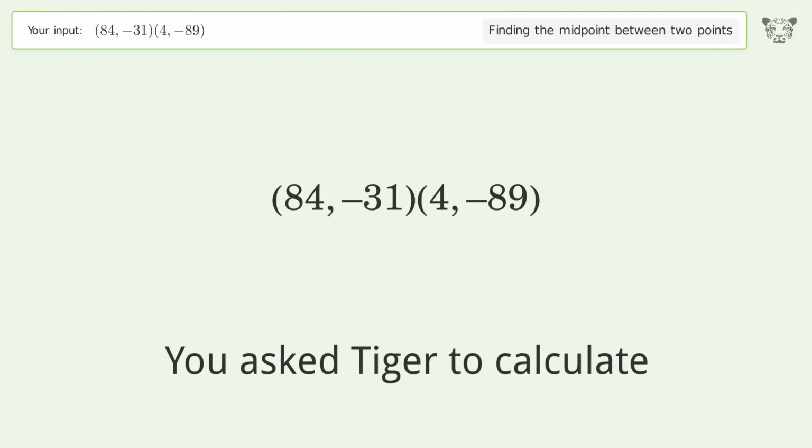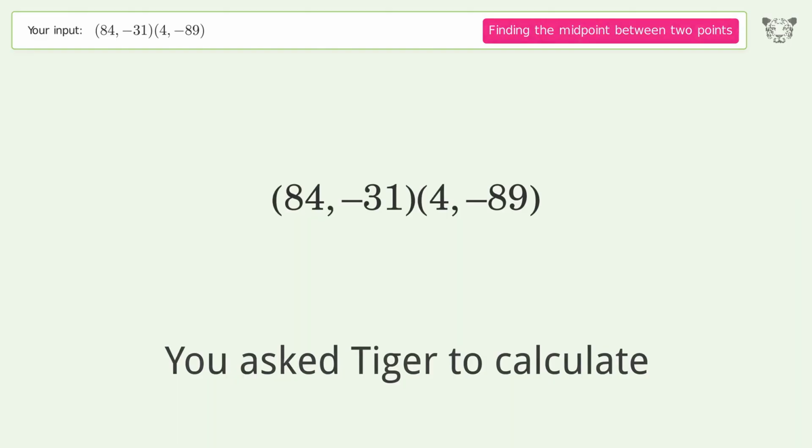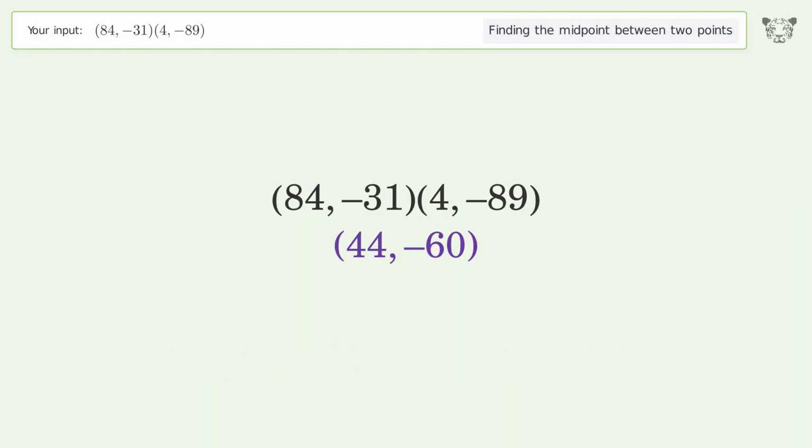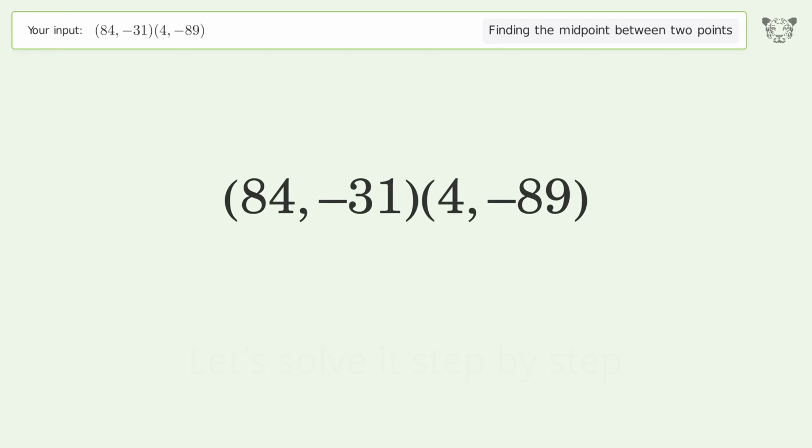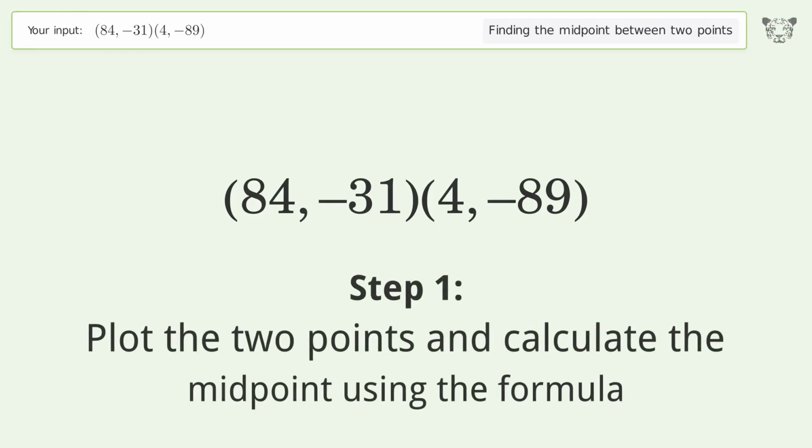You ask Tiger to calculate. This deals with finding the midpoint between 2 points. The midpoint between the 2 points is 44, negative 60. Let's solve it step by step. Plot the 2 points and calculate the midpoint using the formula.